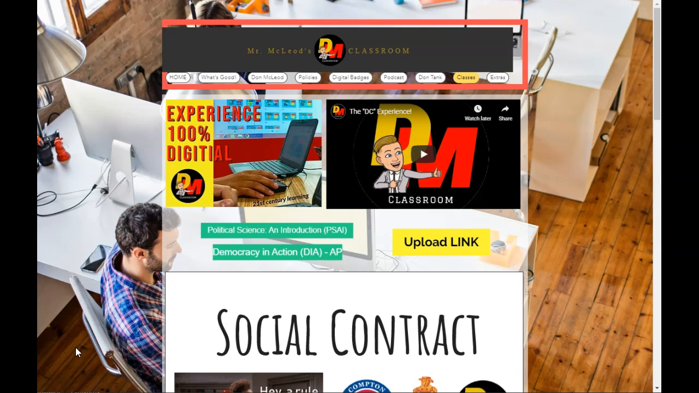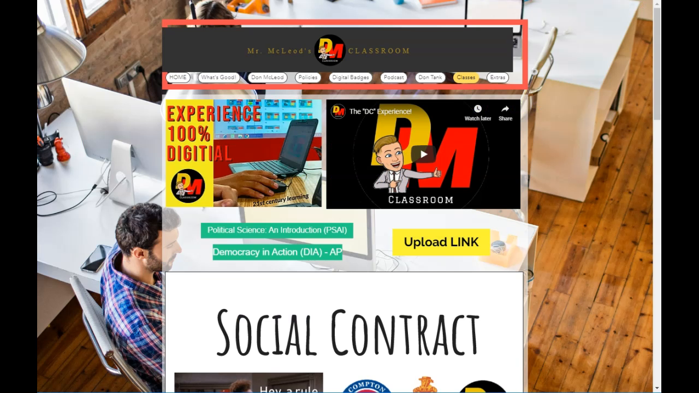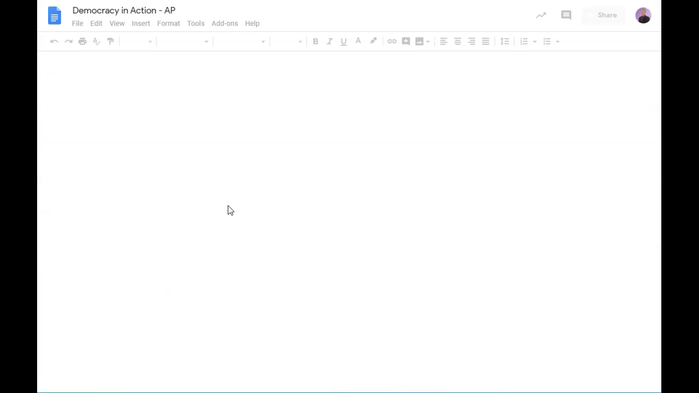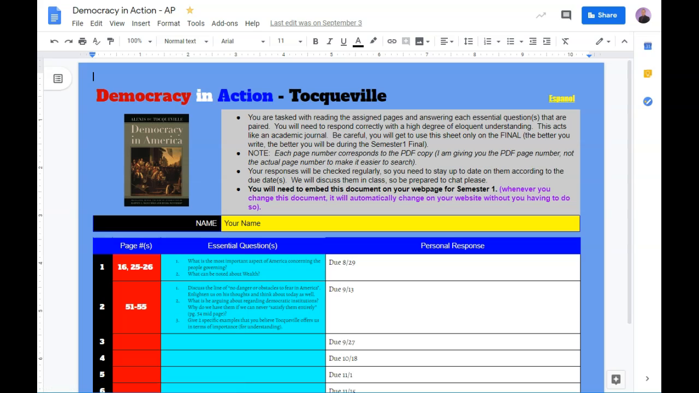So those of us that are in Gen Ed, Government Econ, we're going to do PSAI, which is Political Science in Introduction. Those of us in AP Government, we're going to do Democracy in Action, okay? So let's just use, they're both the same in terms of what they look like. So if you were to click on this, you would see this one here, and if you were to go back and click on the DIA, you would see this. So it's very similar format, just different books and everything like that, and we go with it.